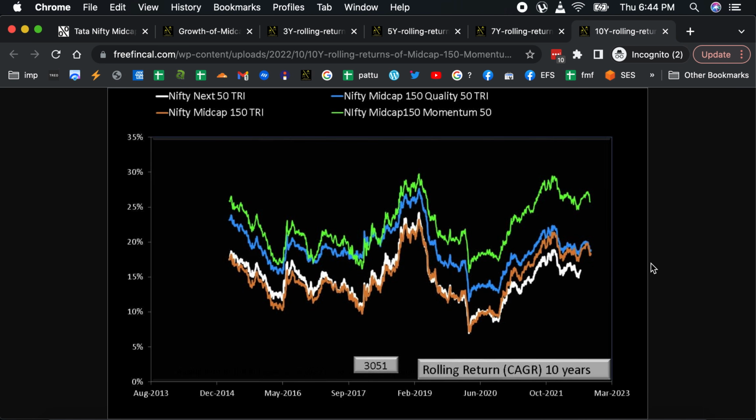Therefore, I would recommend not to invest in momentum funds, and especially in this Tata Nifty Midcap 150 Momentum 50 Index Fund.